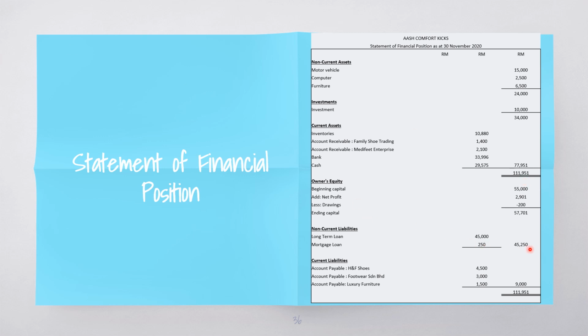Next, we have to count what the business owes, the owner's equity and liabilities. Total of owner's equity is 57,701 ringgit, whereas liabilities is 54,250 ringgit. When we add all of them up, we will get the same amount as our assets, which, according to the accounting equation, assets must always be equal to our liabilities and equity.